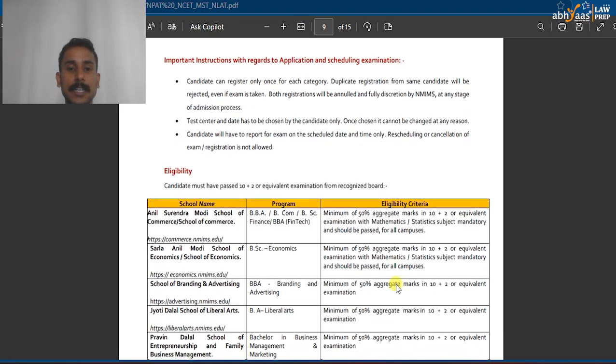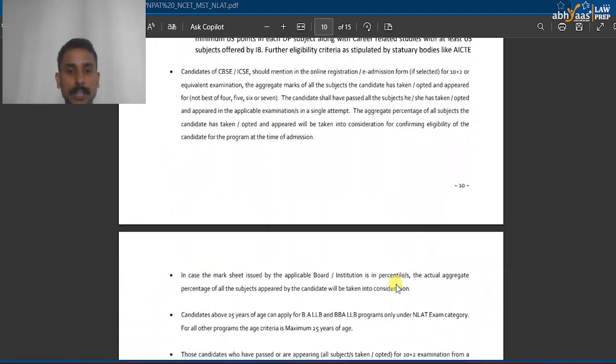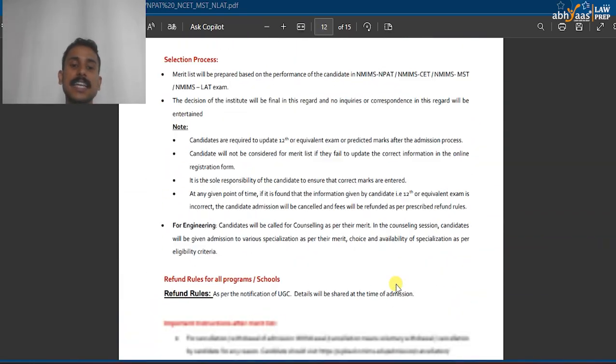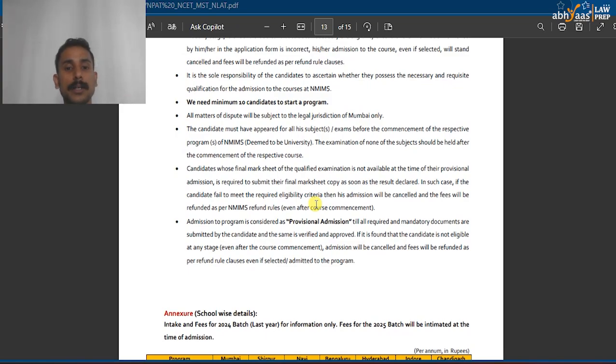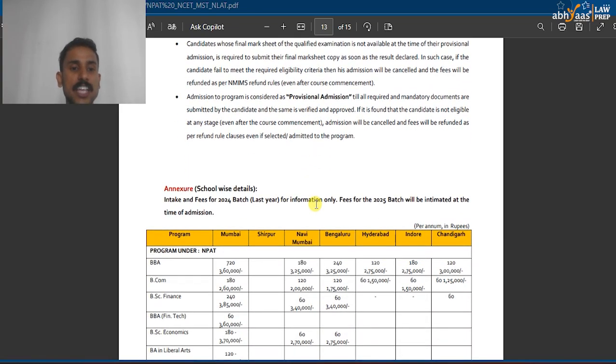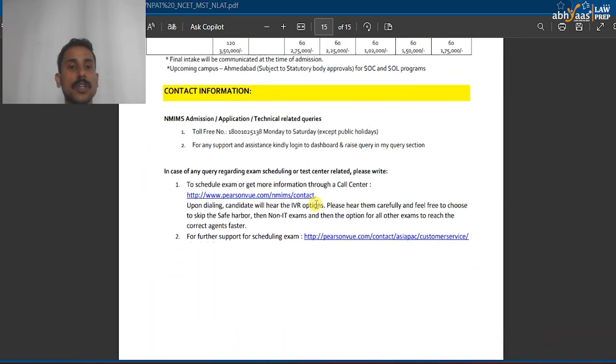Apart from that, it mentions the drawing of the merit list, and it says that after the second phase is concluded, it will be based on the scores tallied in both the first phase and the second phase. That means a student might have appeared in both phases, and in that case, his best score is taken. Or say I have appeared in the first phase, but my friend appeared in the second phase, which happened to be easy. That's why people go for multiple attempts. But the thing here is that the seats between those selected from phase 1 and phase 2 will be selected by the college at its discretion.